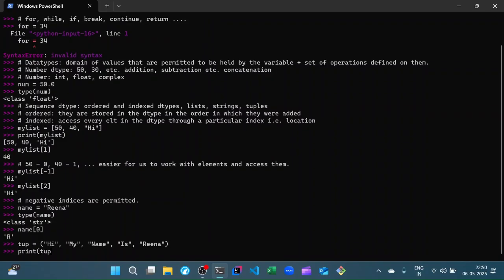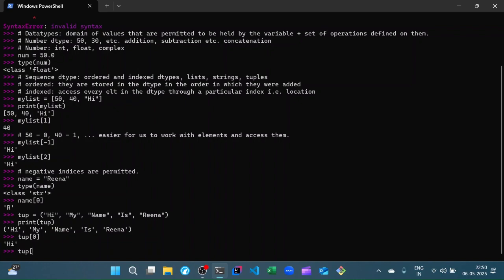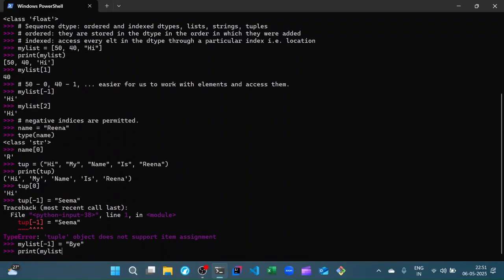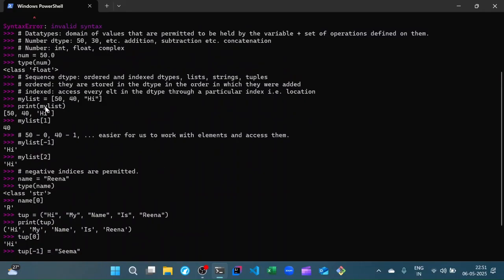And as you can see, it is ordered. And at the same time, you can access it via an index. What you cannot do is modify the last element to another name, for example, CV. You can't do that because a tuple object, you cannot modify it once you have declared it, right? That's not possible. Whereas in your list, if you wanted to replace the final element by instead of high, you could easily do that. And when you print the updated my list, you are able to see the change reflected as well. So that's about the sequence data types.